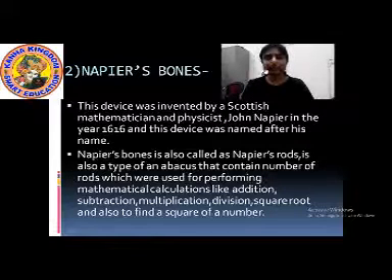But in abacus, you could only perform simple calculations like addition and subtraction. But in this device, you can also perform addition, subtraction, multiplication, division, finding the square roots of a number and finding the square of a number.